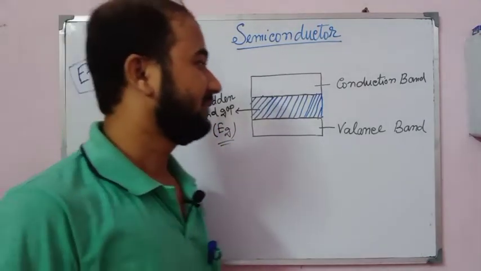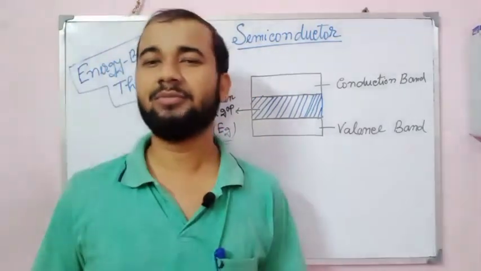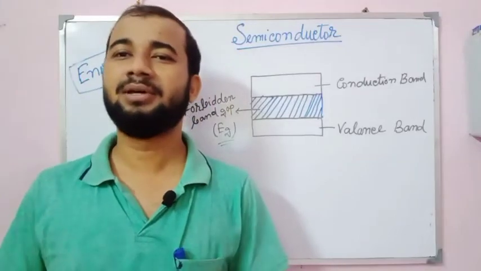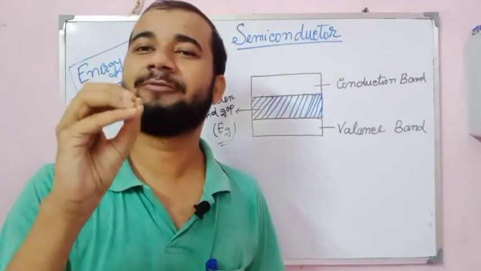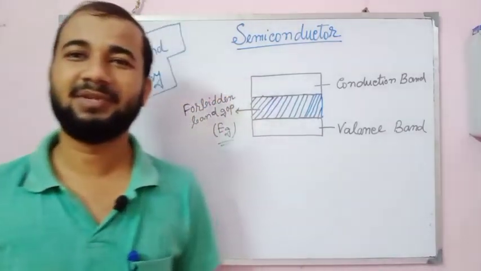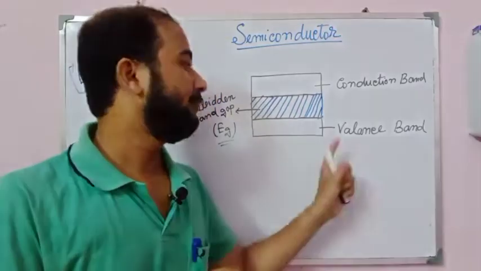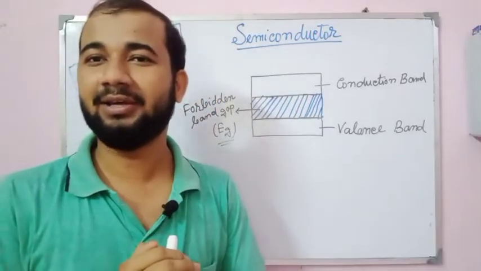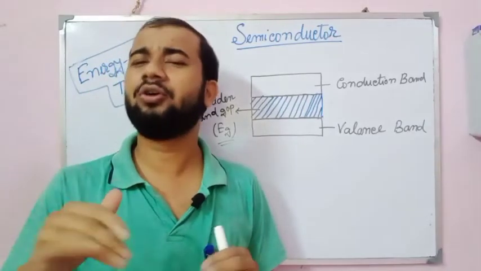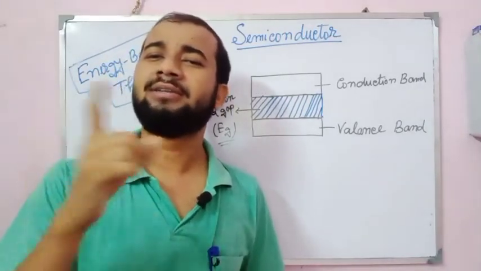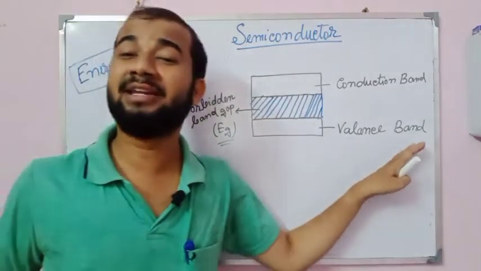Now, what is the valence band? You know that in every metal, in the last orbit, some electrons are present. These last orbit electrons form the valence band. Not only conductors but also insulators and semiconductors have last orbit electrons forming a band, that is the valence band.